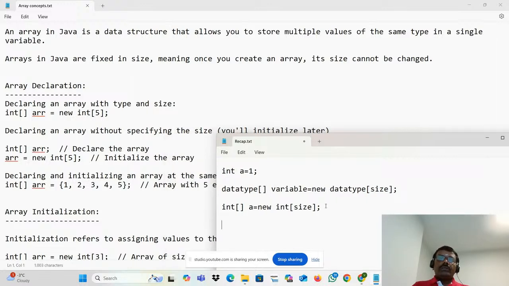You want to declare a float array. How to do that? Float b is equal to new float of, and you can put the size. What is the size? I can put 5. I can put anything, like 10. So you'll feel that how many elements I can store, then here you can store 10 elements.